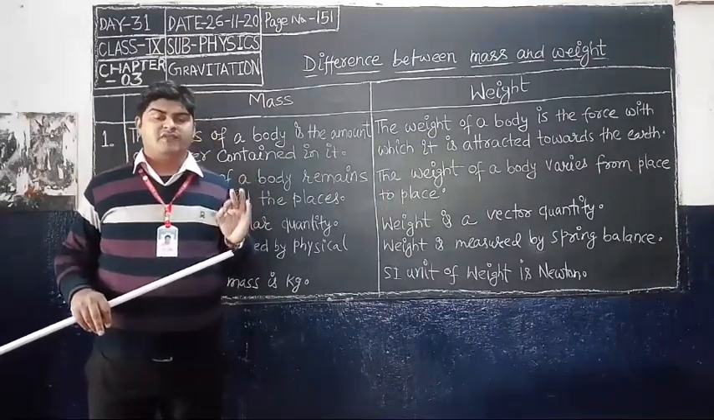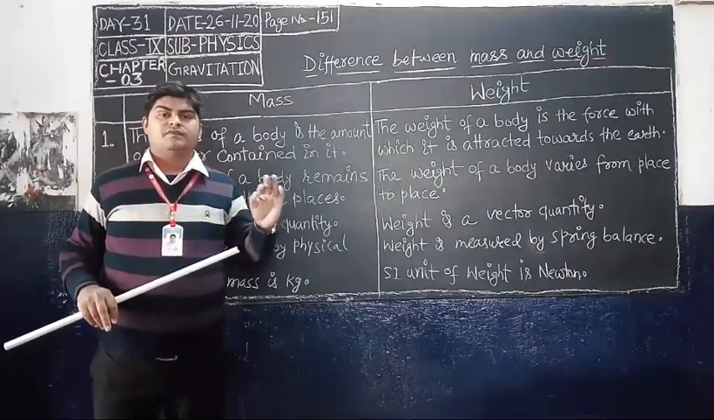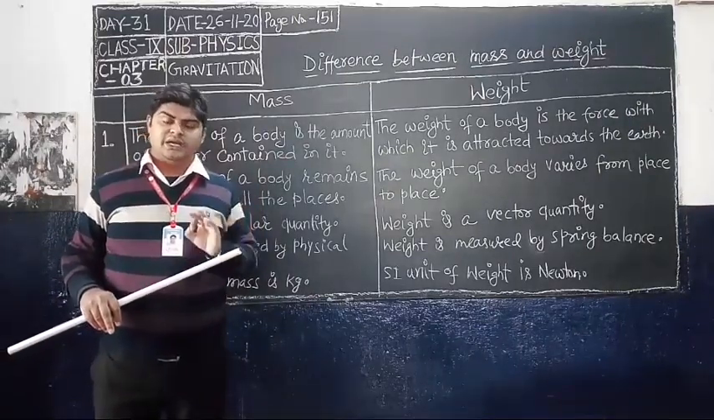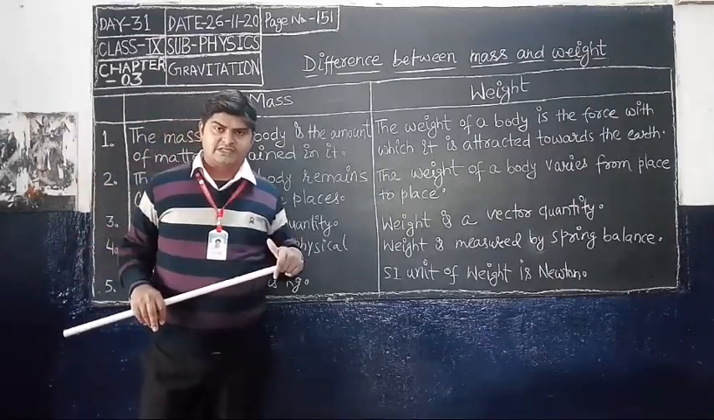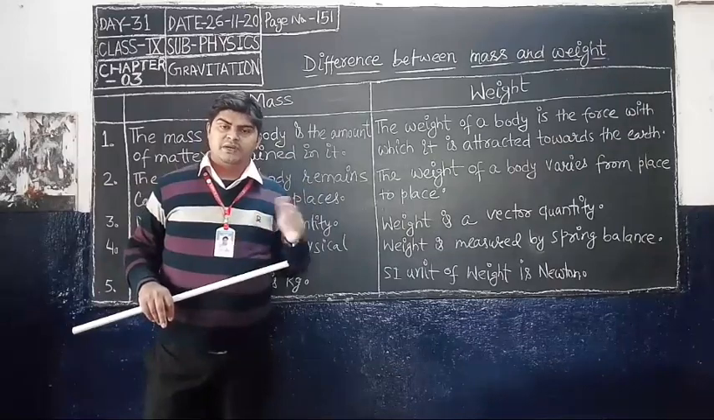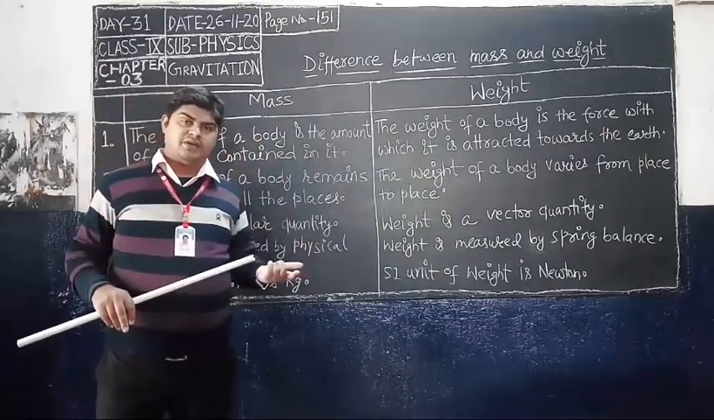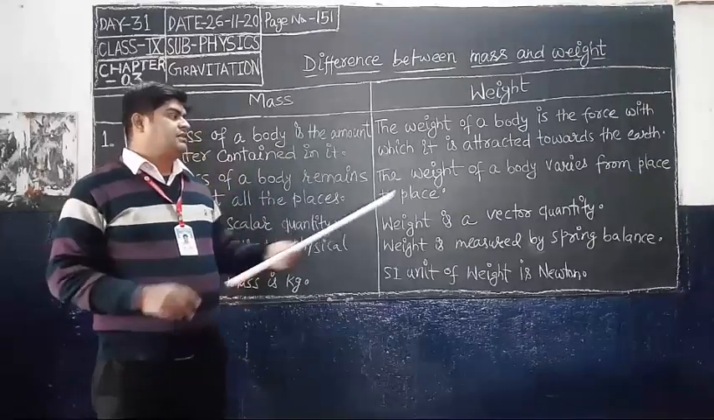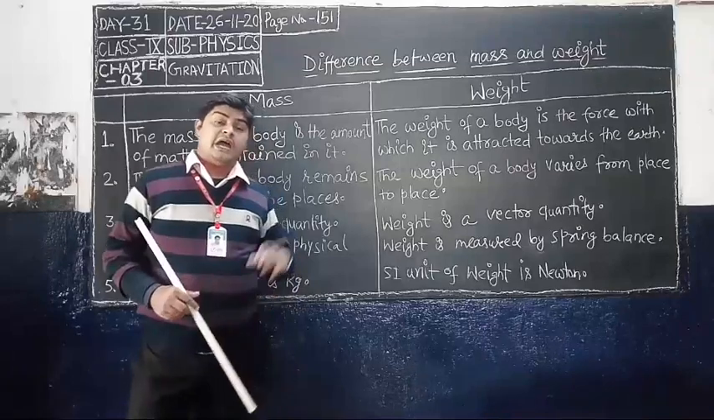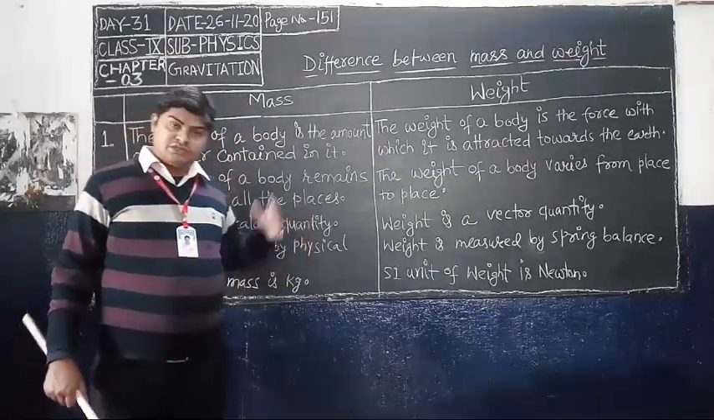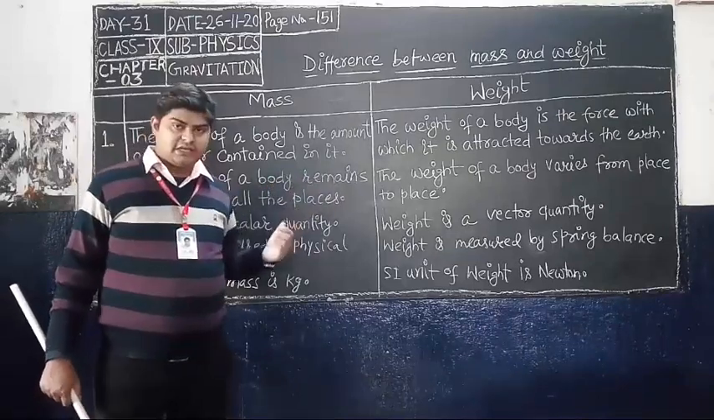Then your weight on the surface of the moon is equal to 50 into 200 Newton, whereas your weight on the surface of the earth is 500 Newton, 50 into 10. So we can say that the weight of a body varies from place to place, and your weight also increases or decreases on the earth.